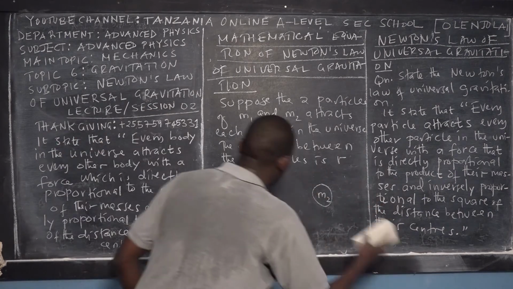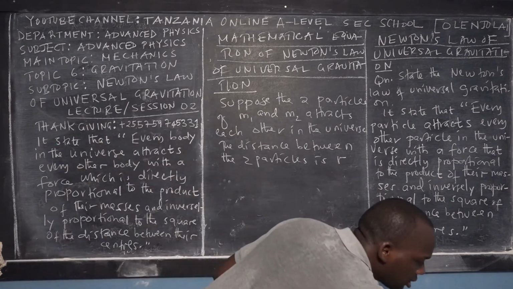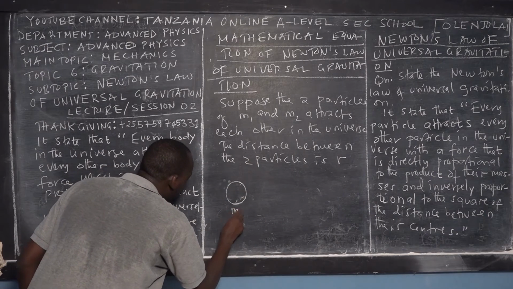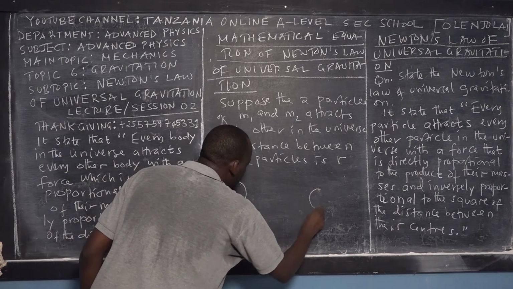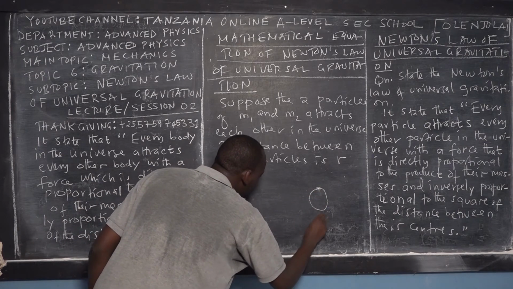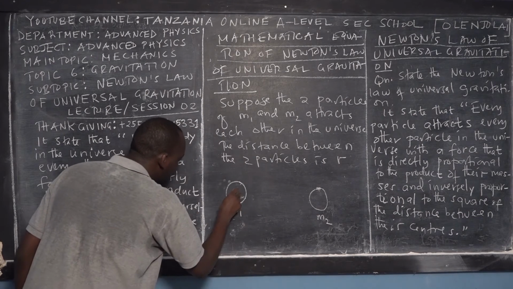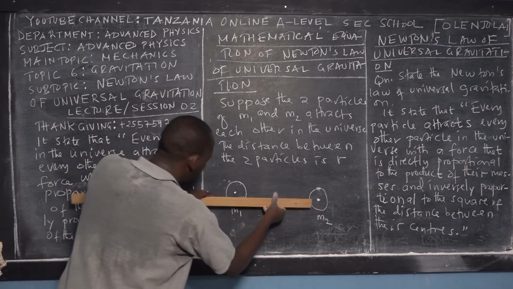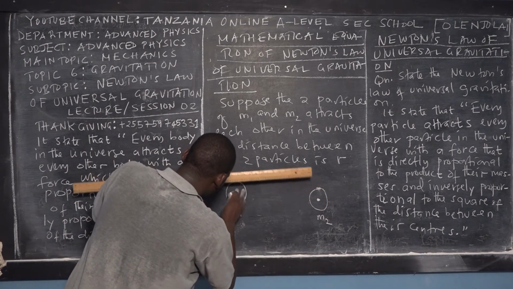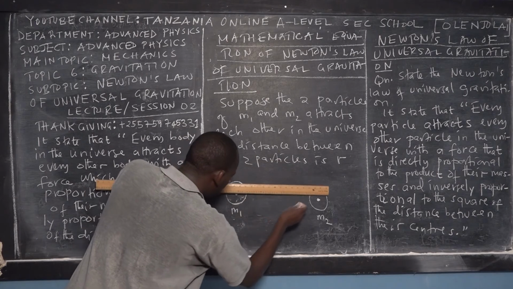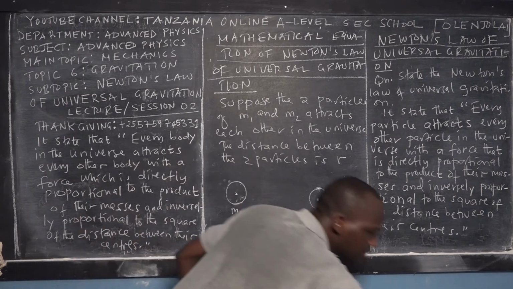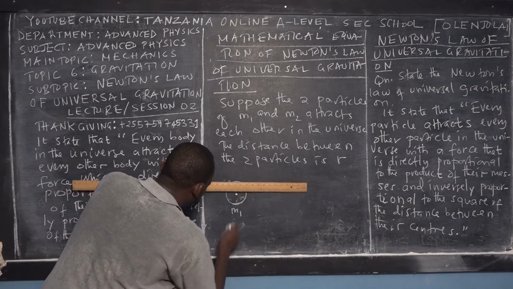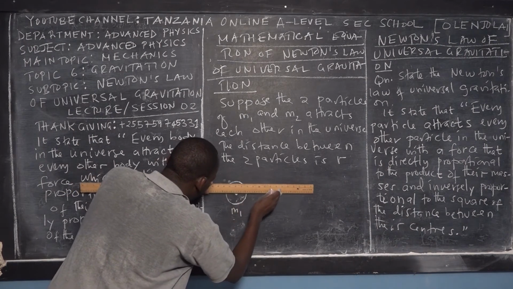Suppose that this is particle 1, here we have mass 1, and this is particle 2, here we have mass 2. This is the center of the first particle, and this is the center of the second particle. Let me draw a straight line.